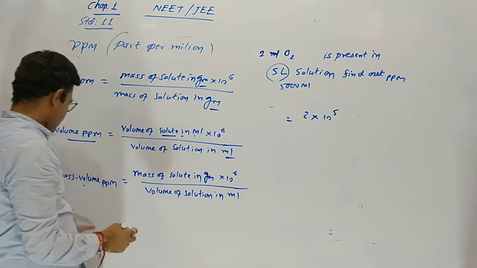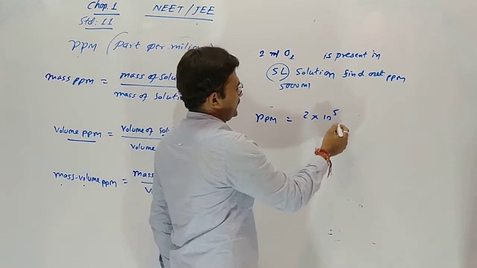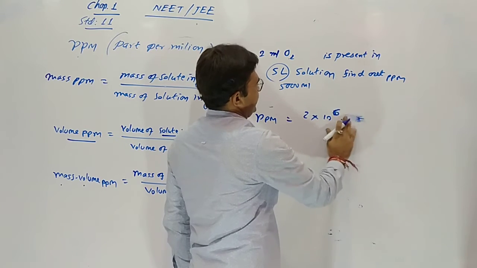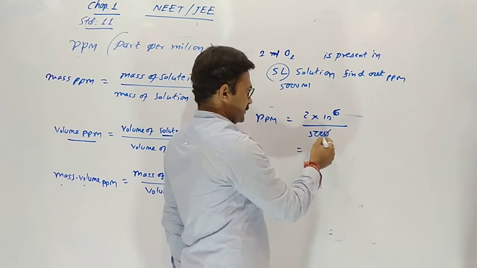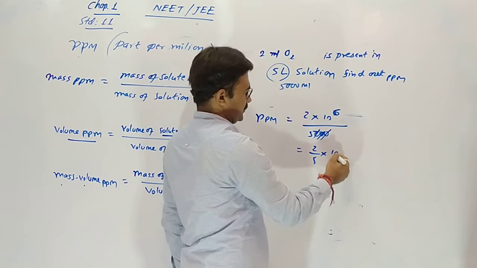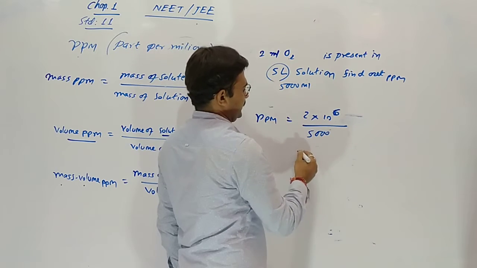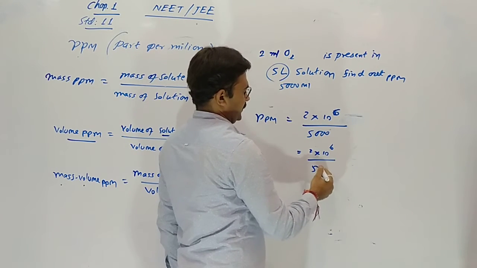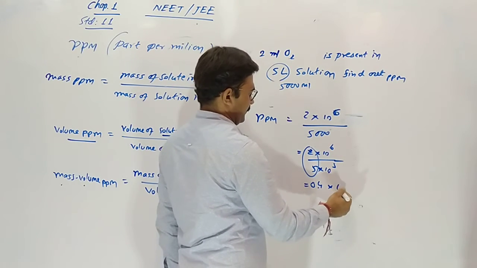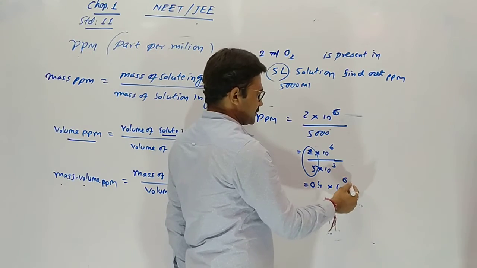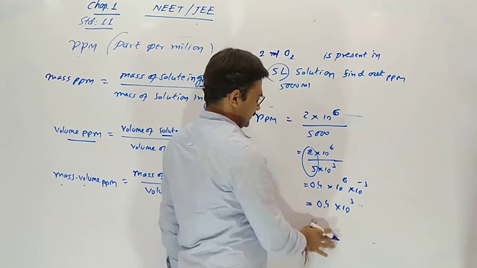So here volume ppm comes. 2 milli of oxygen, 10 raised to 6 upon 5 liter means 5000. 5000 means 5 into 10 raised to 3. 2 divided by 5 gives 0.4. 10 raised to 6 here minus 3, so 10 raised to 3.